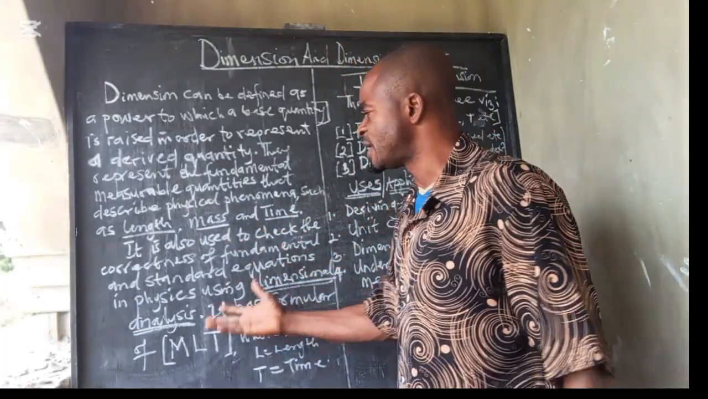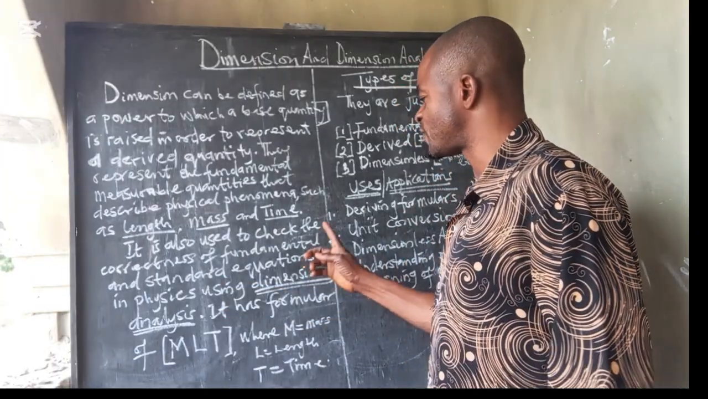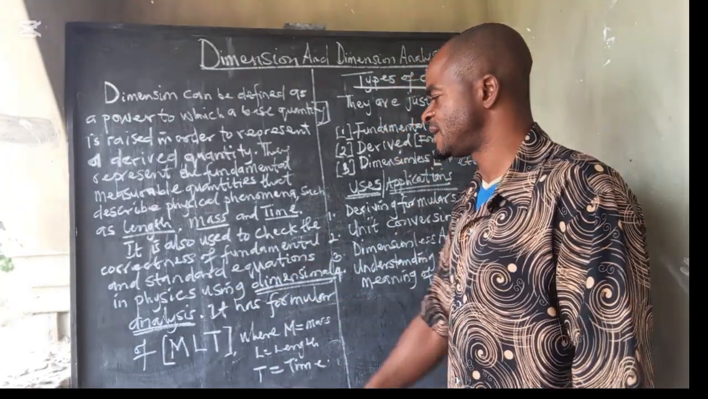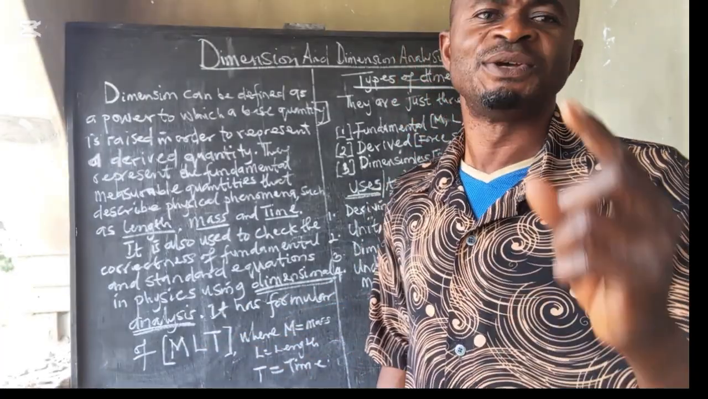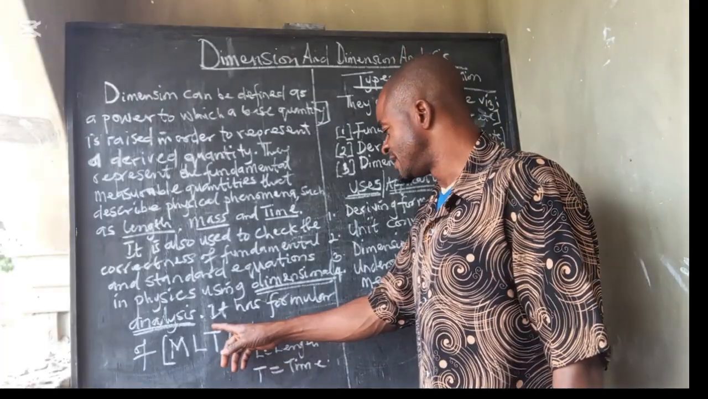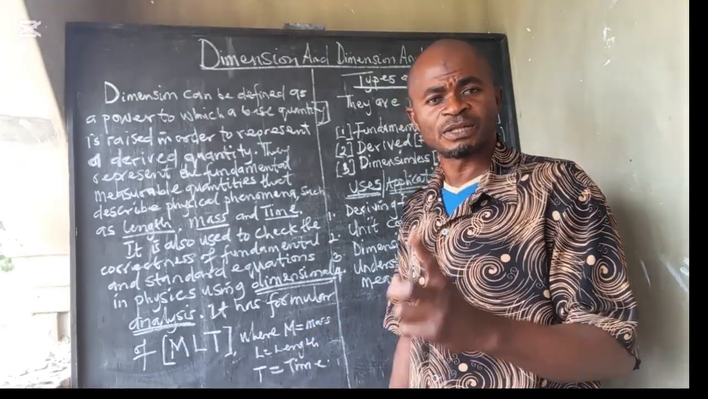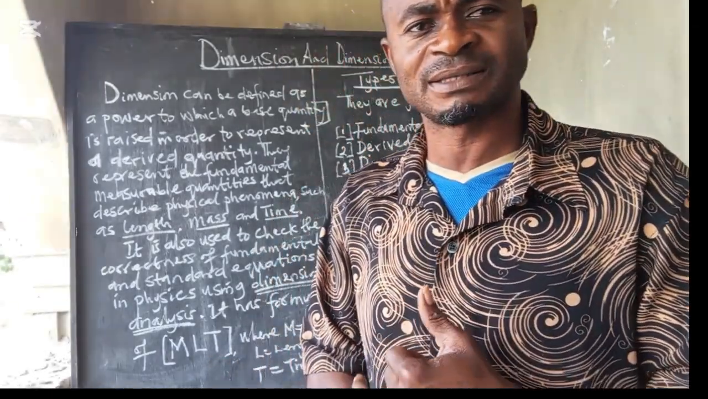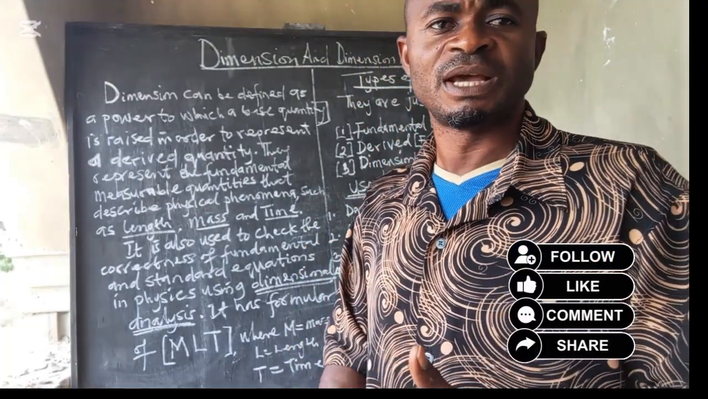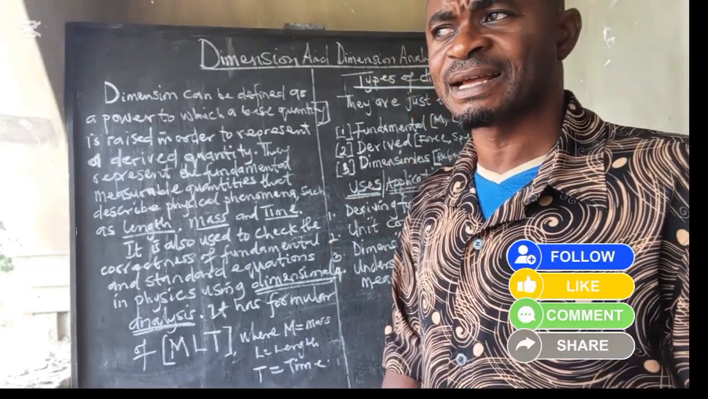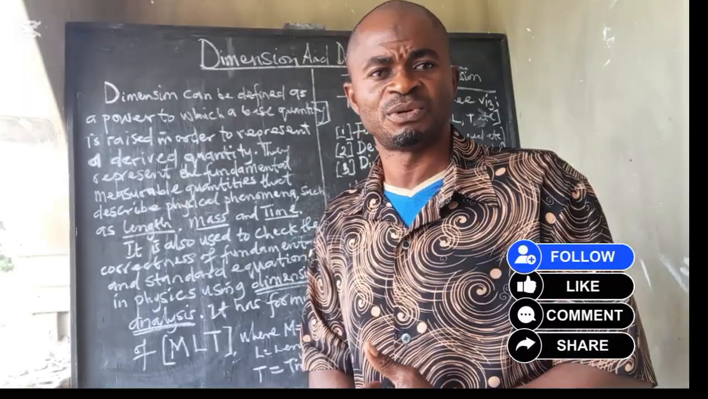Now let's quickly go on. Dimension is also used to check the correctness of the fundamental and standard equations in physics using dimensional analysis. What is dimensional analysis? When we reach there, you should be able to understand. It has a formula. What is the formula for the dimension? MLT. What does M stand for? M stands for mass. What is the unit of mass? Kilogram. It simply means that anywhere you see kilogram, you represent it with capital M. You see, I didn't write it as a small m, it is capital M that we use to represent it. This is what they call the dimension formula.